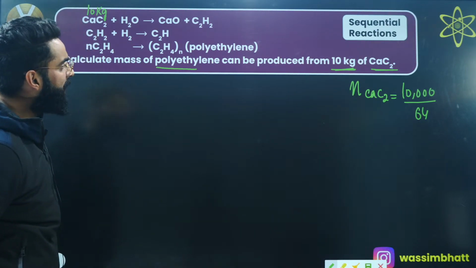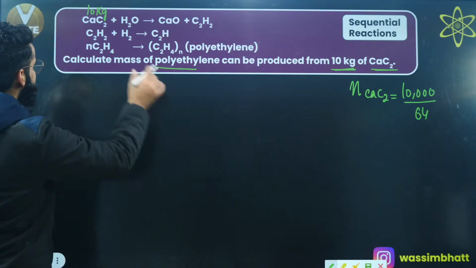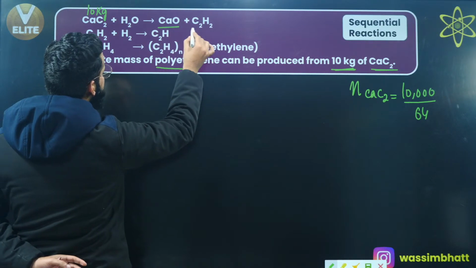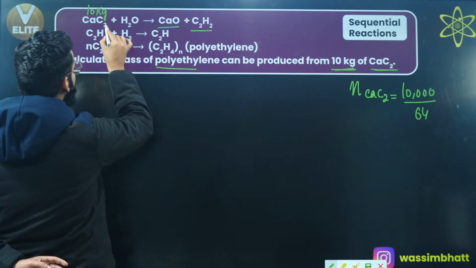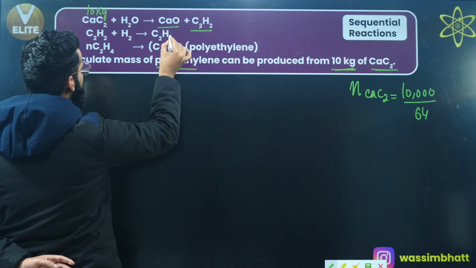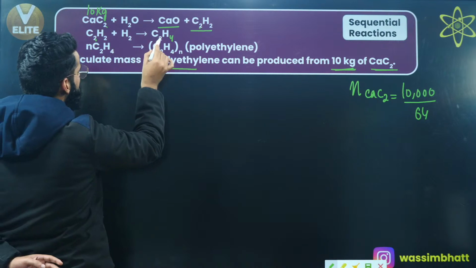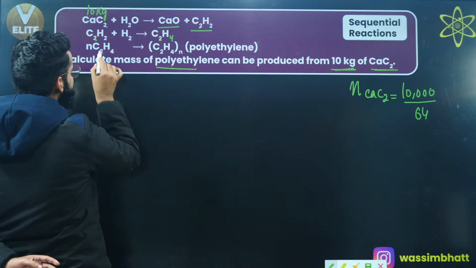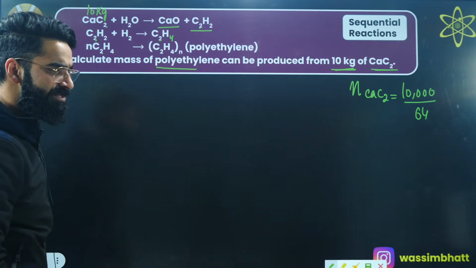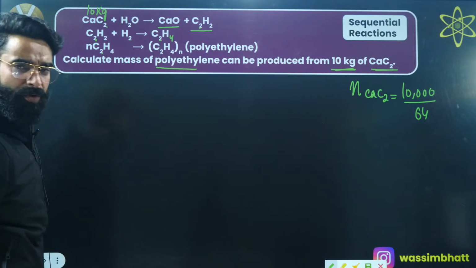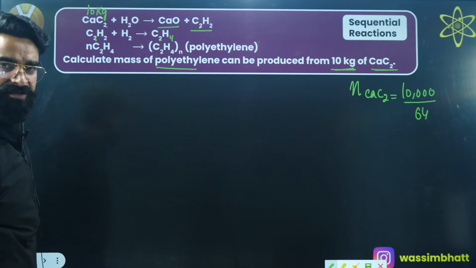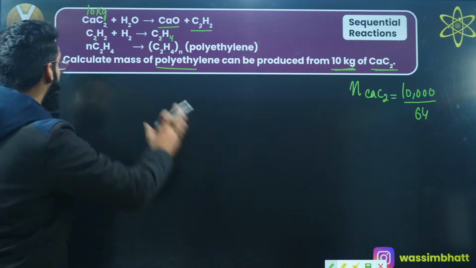Now, after calculating the moles of calcium carbide, let's see. We have CaC2 reacting with water, and we get calcium oxide and C2H2. There are two carbon atoms here, and two carbon atoms over here as well. This is C2H4, with two carbon atoms, and there are two carbon atoms over here as well. In this reaction we have 2n carbon atoms, and over here again we have 2n carbon atoms. So can I say carbon is remaining conserved? In this set of reactions, which atom is remaining conserved? Carbon is remaining conserved. How do I solve this sort of equation? Understand properly.